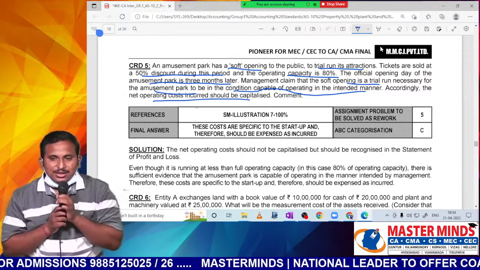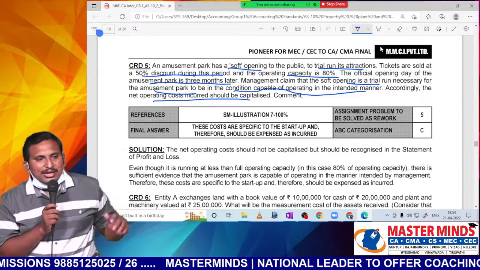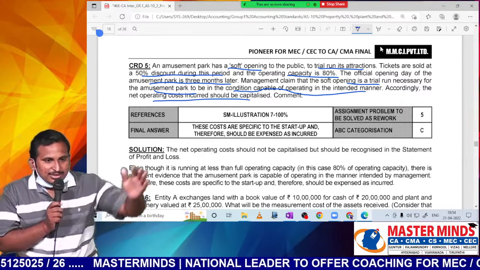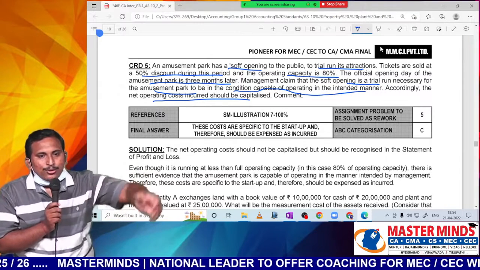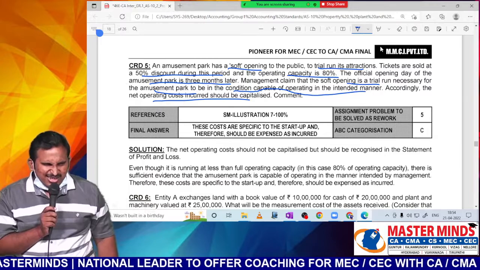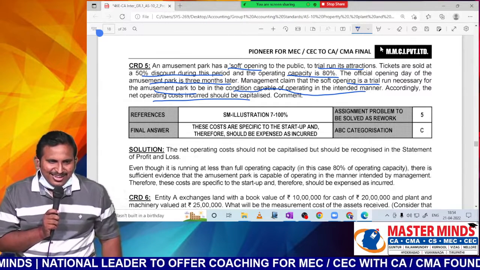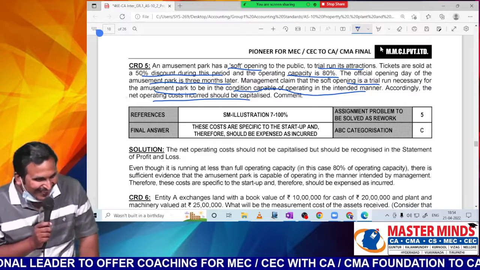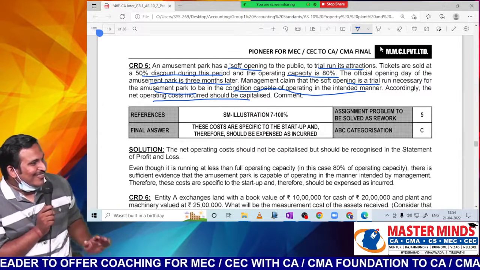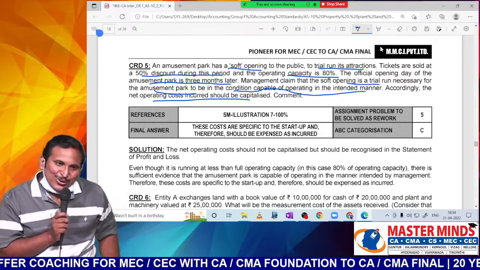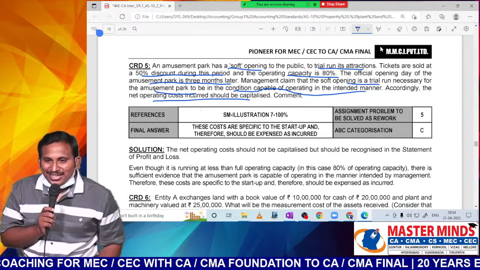Very simple, sir. There is an amusement park. They are selling tickets at lower prices. What they say is, if I sell like this, some people will come so that I can do a trial run. This is what management is claiming. Do you think it is a trial run? Trial run means, should they call outsiders? Their employees only can do it. It's an amusement park. Should they call any outsiders, sir? No. Nothing required. They can do on their own. Already the amusement park is ready.